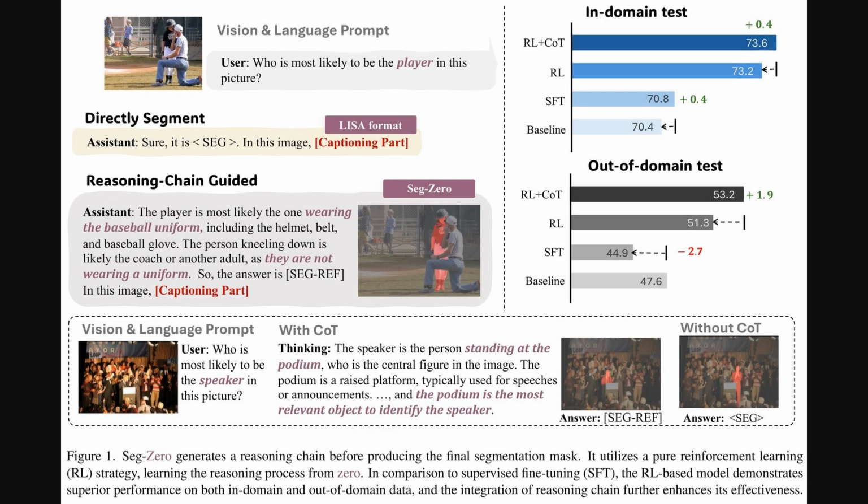Okay, so figure 1 here gives us a nice visual of what we were just talking about. You can see how Seg-Zero generates this reasoning chain, like identifying the player by thinking about the baseball uniform before it actually creates the segmentation mask. This is different from just directly segmenting. And the bar charts on the right show the performance. Reinforcement learning really shines compared to supervised fine-tuning, especially on those out-of-domain tests, proving it generalizes better like we discussed. Adding the chain of thought helps even more.